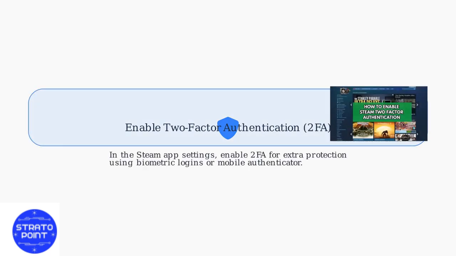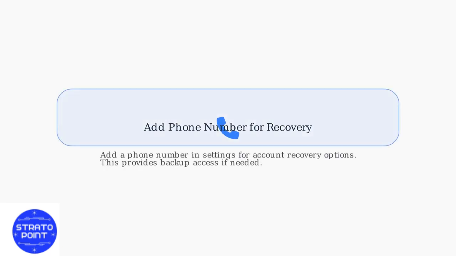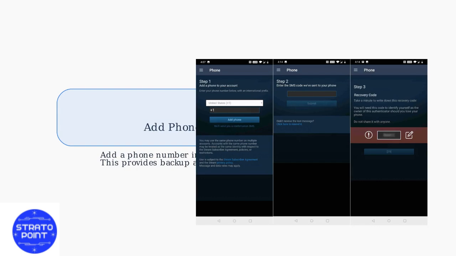After creating your account, enhance security by enabling two-factor authentication in the Steam app settings. This adds an extra layer of protection using biometric logins or a mobile authenticator. It's also wise to add a phone number for account recovery options. This ensures you can regain access if you forget your password or lose your device.